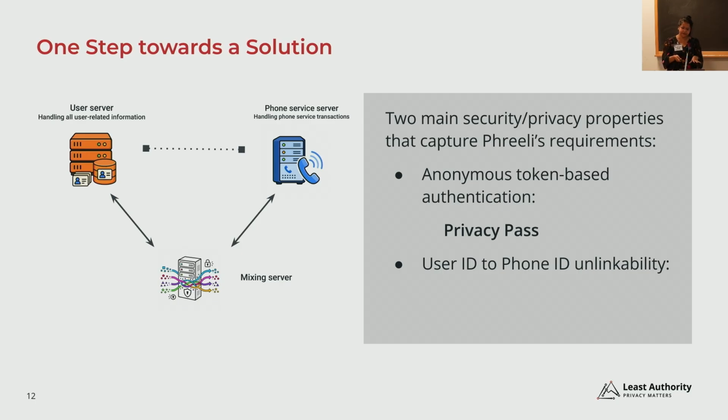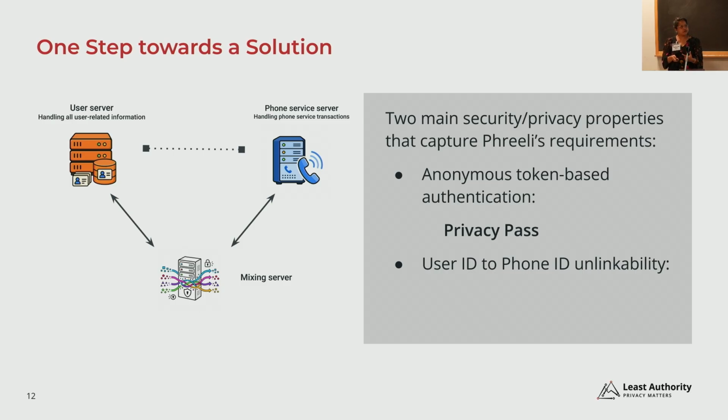So that worked fine. But in this talk, I'm going to mostly focus on the next privacy property, user ID to phone ID unlinkability, which, as we saw from the security and privacy requirements of Freely, many of those requirements were reducing down to this particular privacy property.